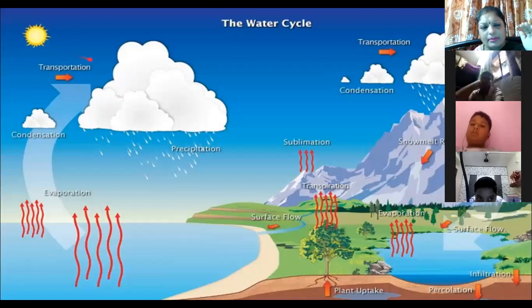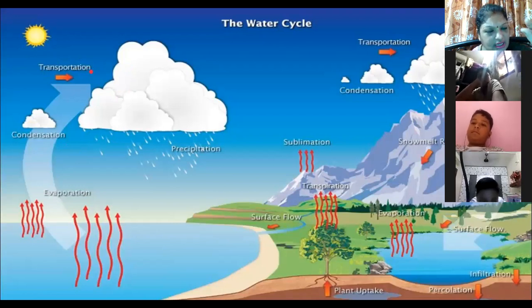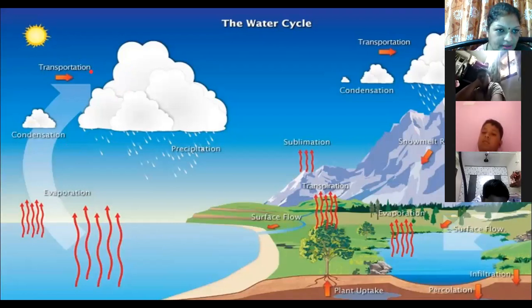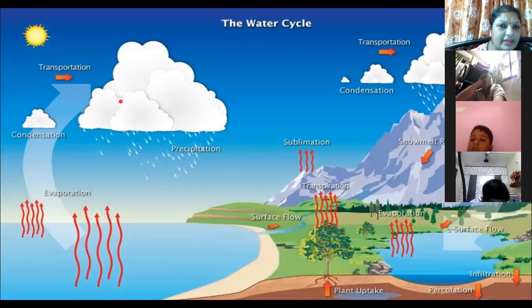Why? Because it has risen up, and at higher altitudes the air is cool. So when this water vapor rises up, it cools down. It forms droplets of water, and these droplets of water freeze and form clouds.